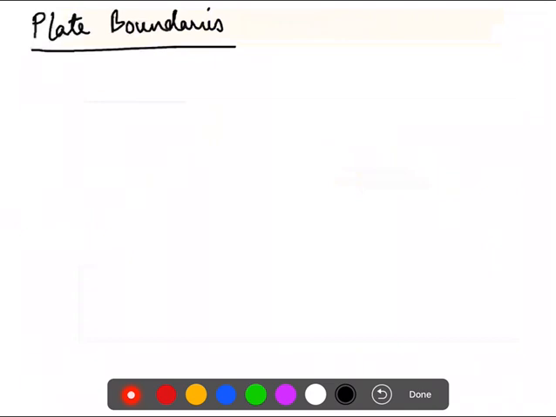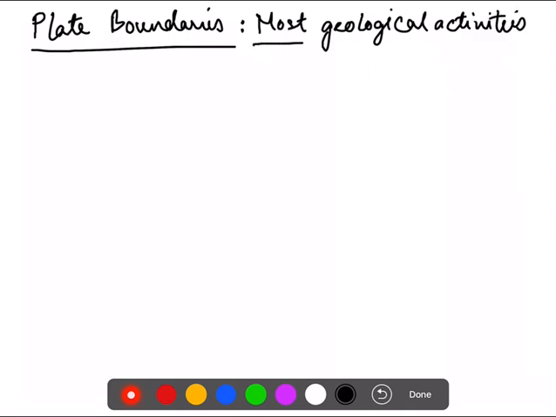Now there are three types of boundaries. One thing to note here is that at the plate boundaries, most geological activities take place. Most geological activities, like volcanic eruptions and earthquakes, take place at the plate boundaries.